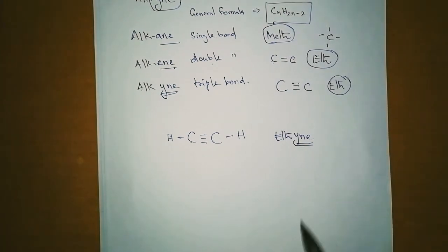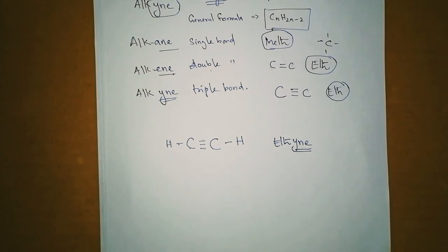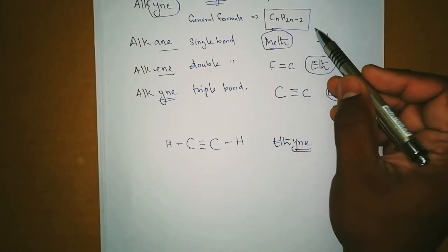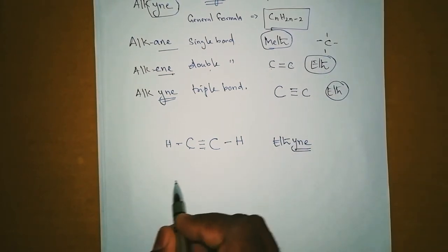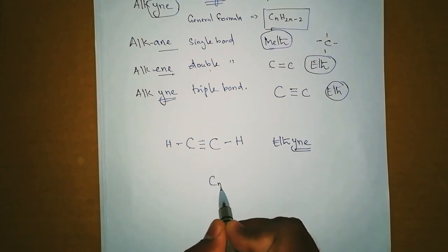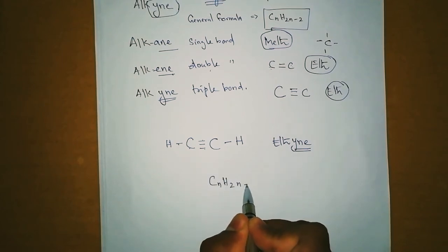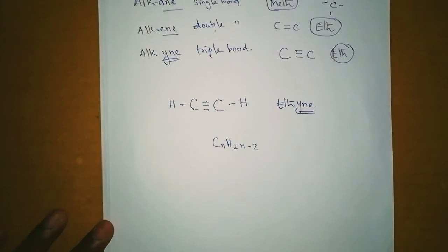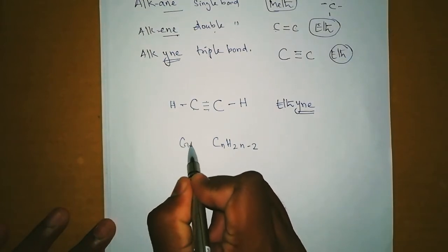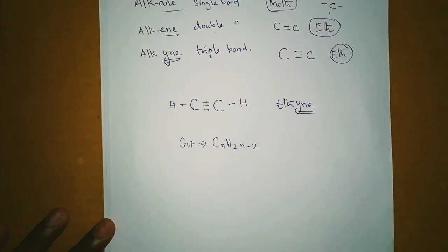Okay, let's try to use this general formula and see how we can make structures. CnH2n minus 2 is the general formula for alkynes. How can we do this?